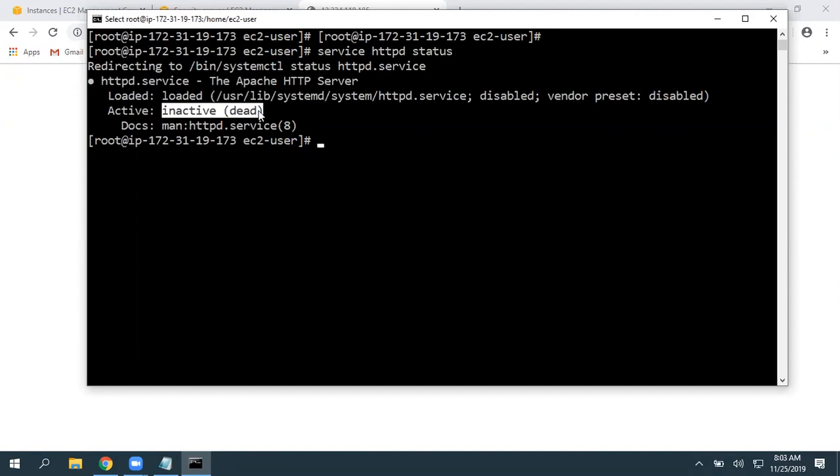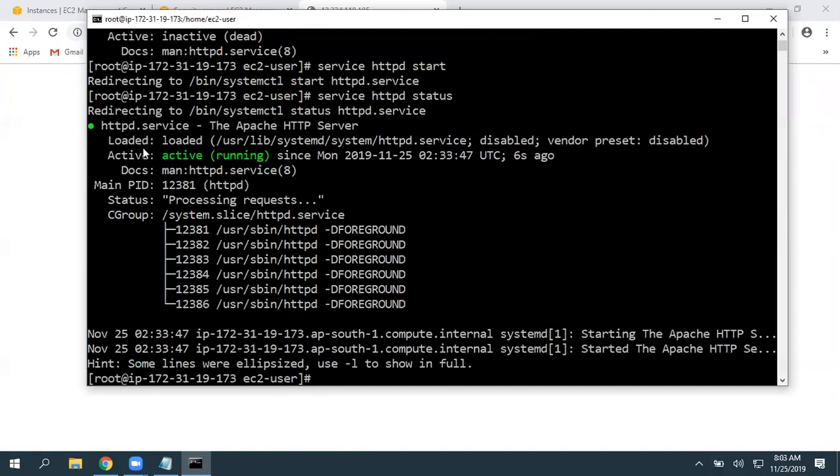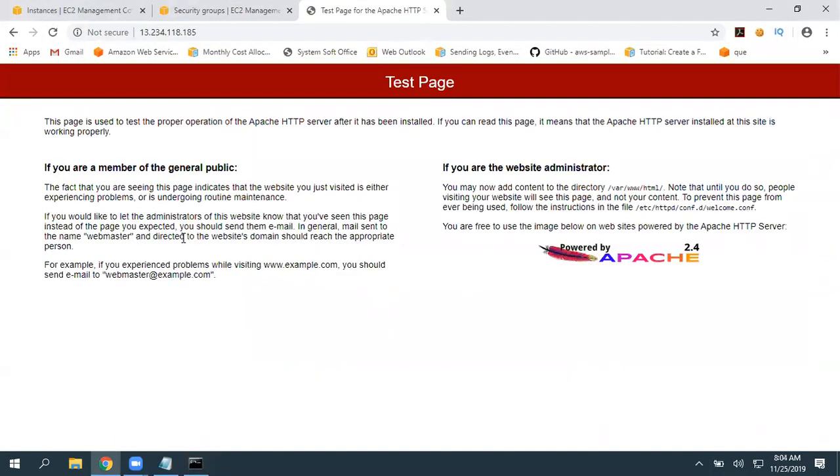I want to start the service. Then service httpd start. Enter that, and the service got started. Again, I want to run the status. When I click enter, there you can see it is active and running, from 6 seconds onwards. Now let's go here, give a quick refresh, and we got the test page.